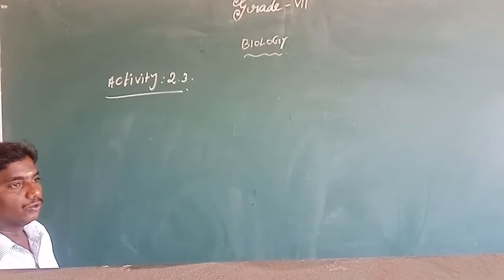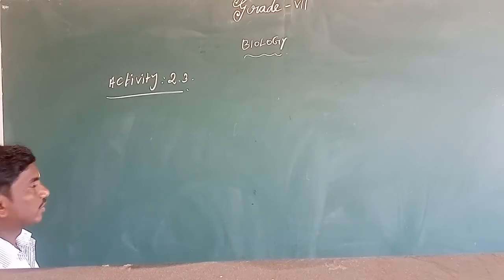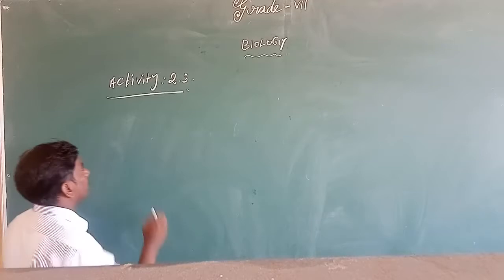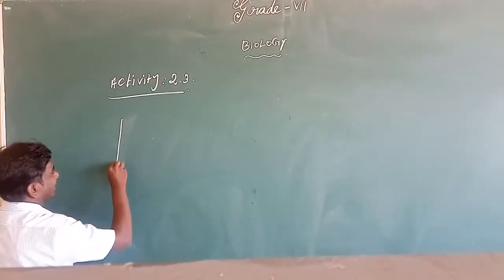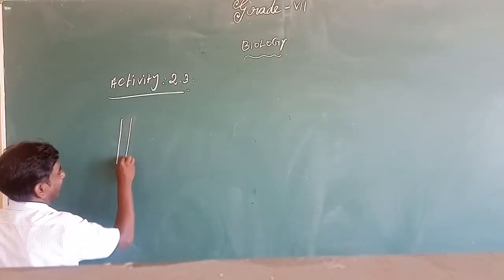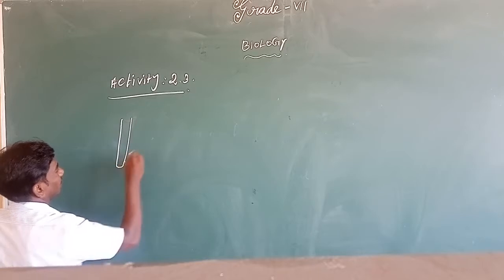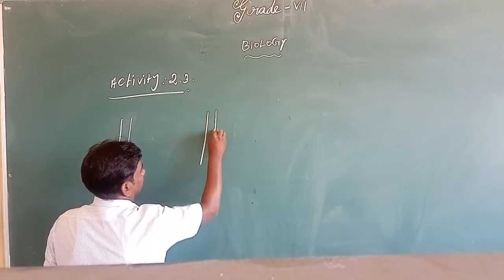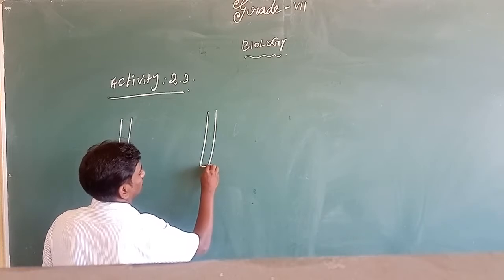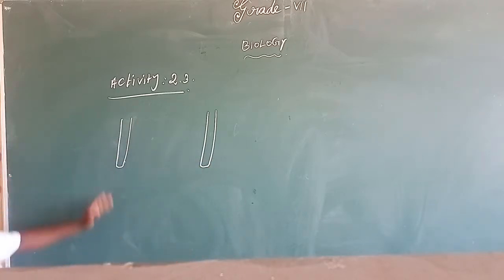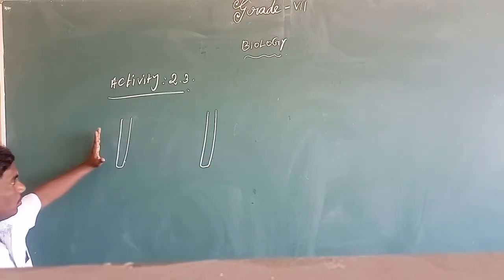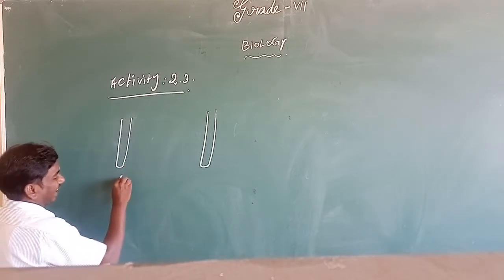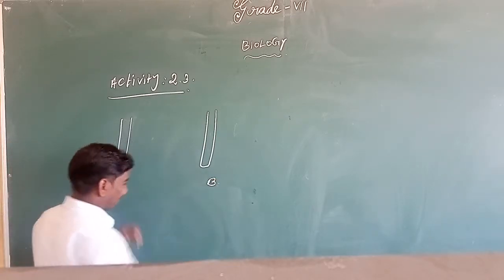First, you take two test tubes and label them A and B. Okay, so this is one of the test tubes and this is the other test tube.